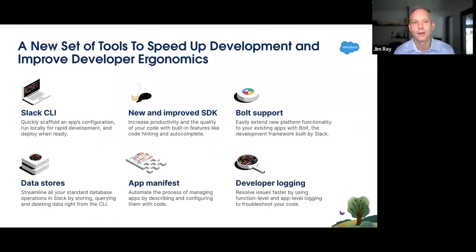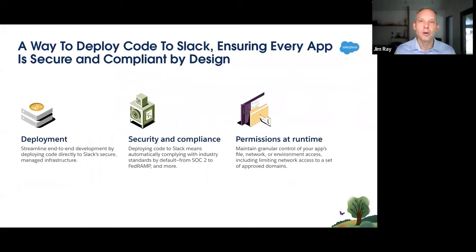And then the final part of developing a Slack app is clearing this big hurdle that oftentimes shows up right at the finish line, which is figuring out where you're going to host your app. So a Slack app on the back end works just like any other kind of web application. And oftentimes this means that the developer, once they've built their app and tested it and everything, they then have to figure out where they're going to deploy this so that it can be up and ready for the kind of mission critical applications that we know our developers are building.